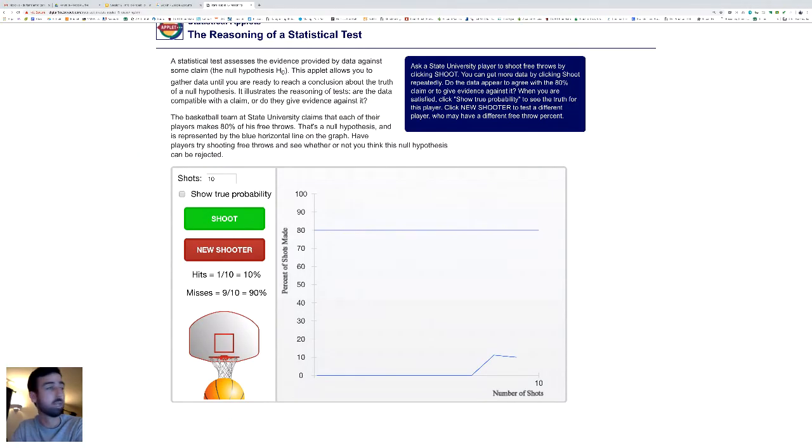So this person is clearly thinking they're an 80% shooter, but after 10 shots, not so hot. As I continue to take shots, watch as it changes. So in the short term, there's a lot of variability. But as I continue to take shots, this number is going to approach the true probability of this person as a shooter. And so I'm actually going to increase this from 10 to 100, and let's see what happens. So we're taking 100 shots. If you look down here, you're going to see the shot count. And the variability is becoming less and less. We're seeing less variability as the shots increase. It's approaching a certain number.